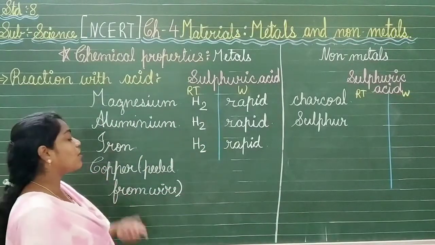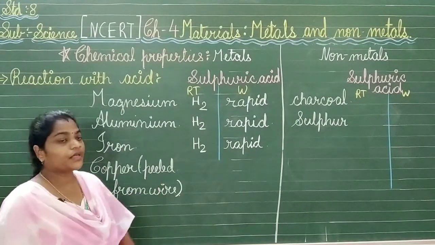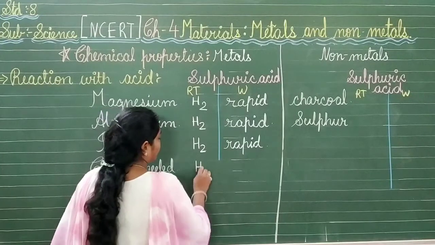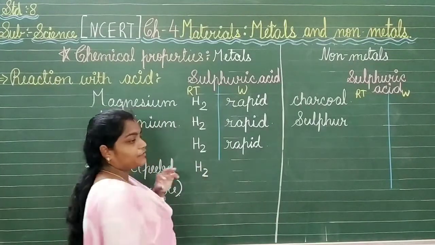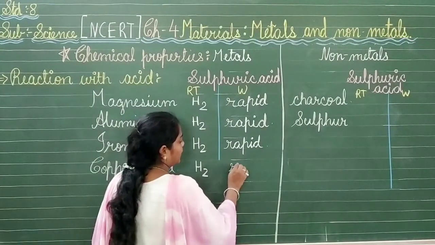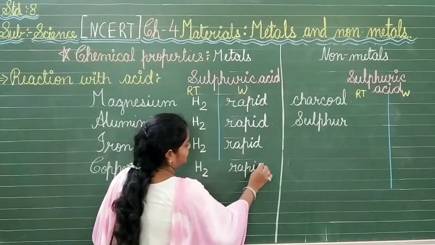Now the next one we have is the copper peeled from the wire. When this copper reacts, it will again liberate H2, meaning hydrogen gas, but after slow reactions. But here also it will liberate it in rapid form when warmed.